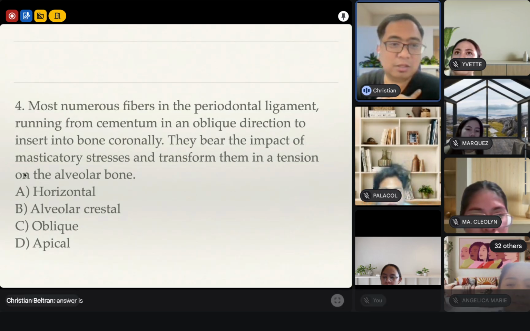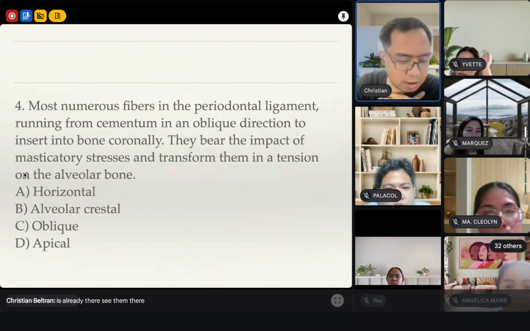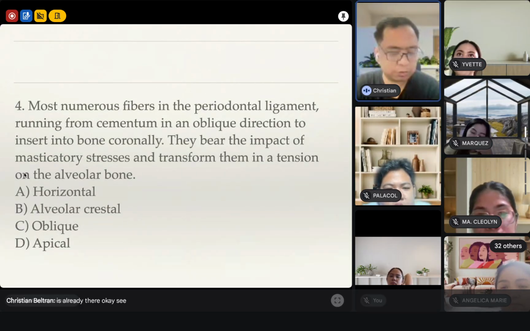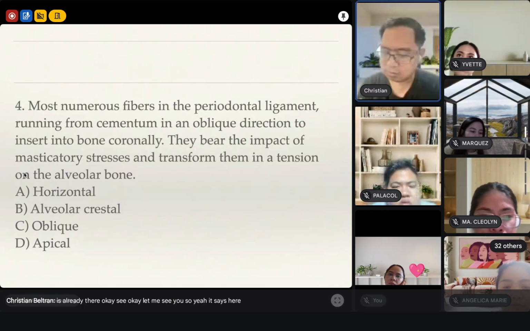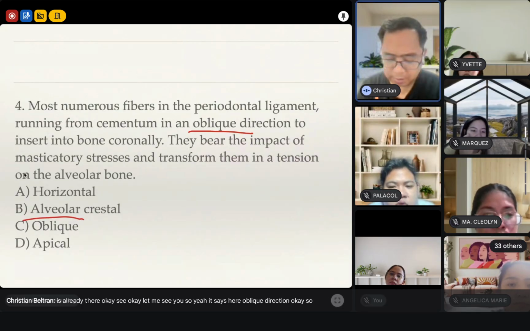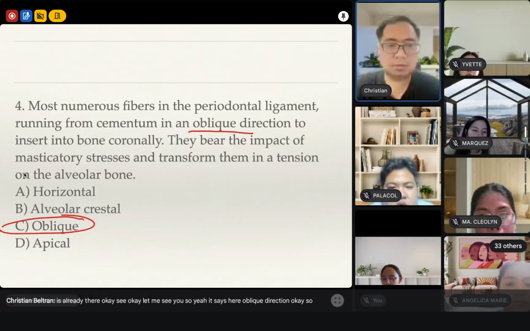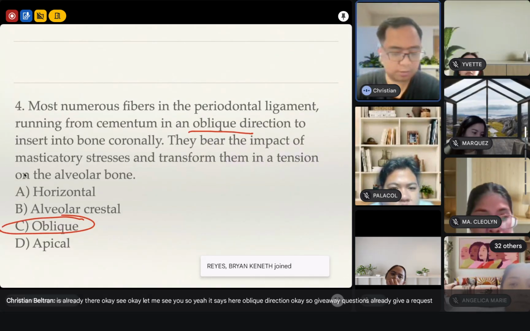The answer is already there, written there. It says here, oblique direction. So, correct. Oblique. That's already a giveaway question. Okay?